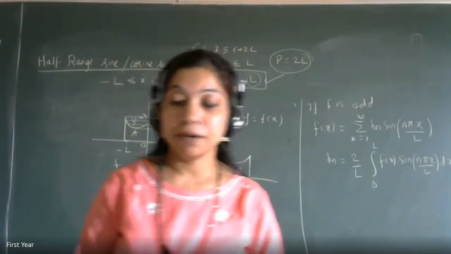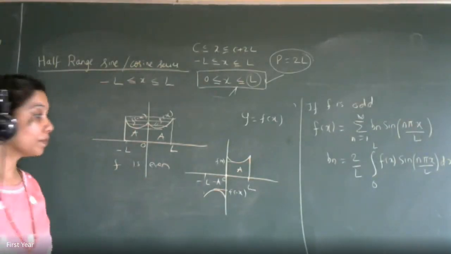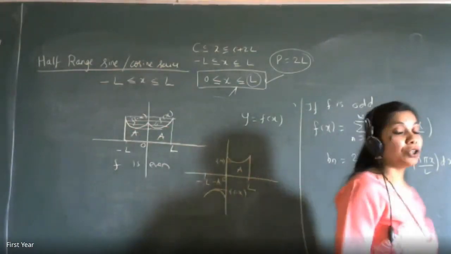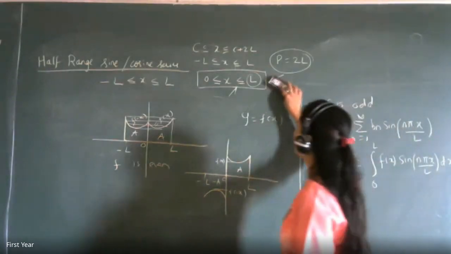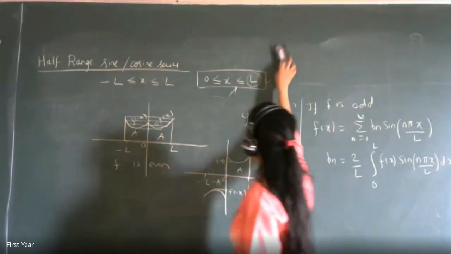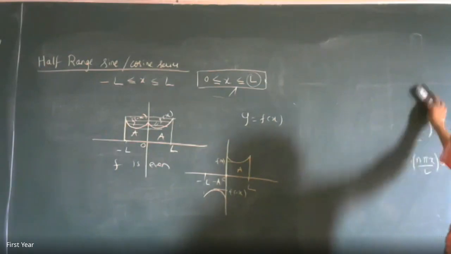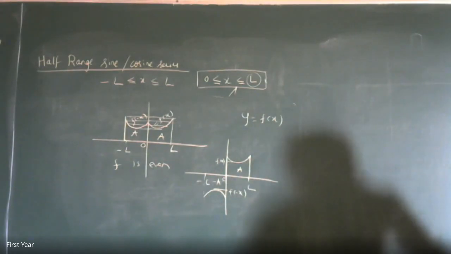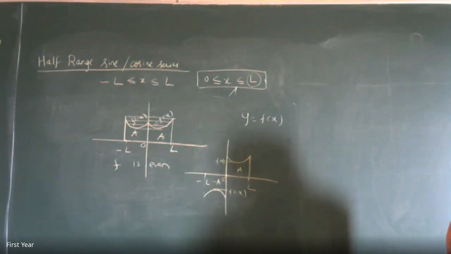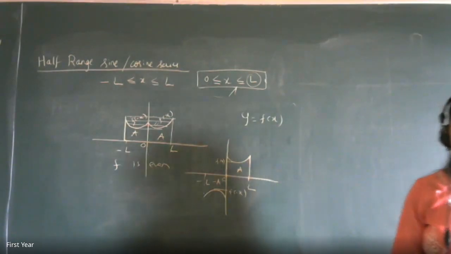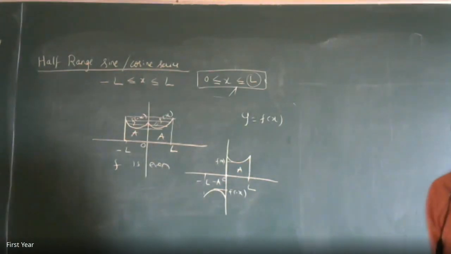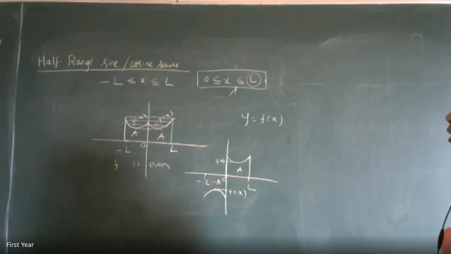If f of x is defined in the interval 0 less equal x less equal L, which is the half range of f of x, if we extend f of x as an even function between minus L to L, then we get the cosine series.